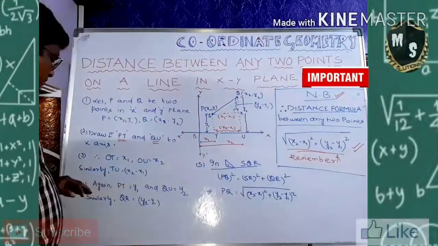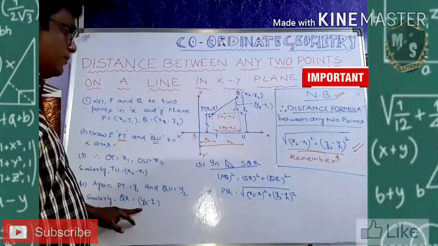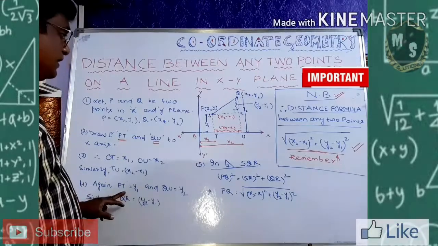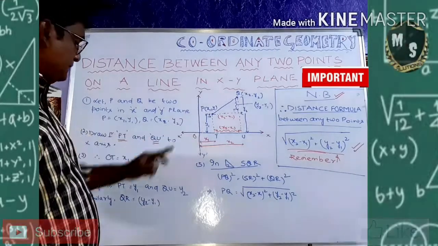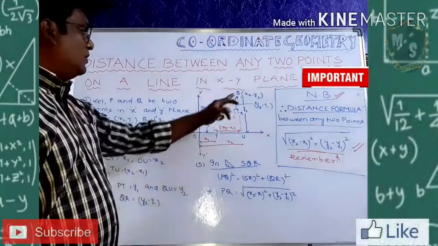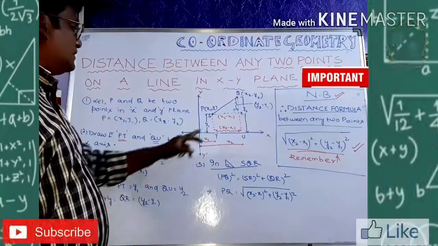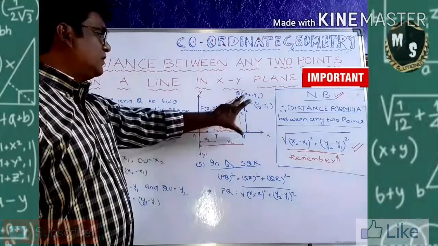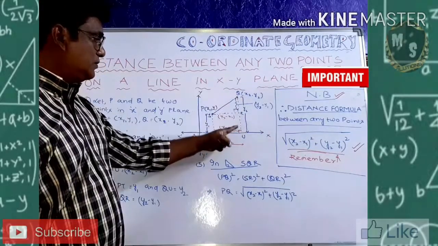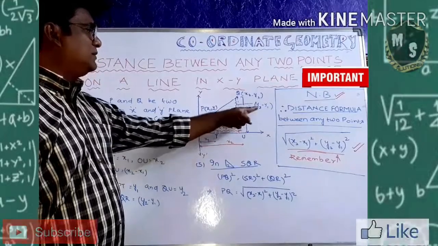Now you see what I did. I wrote the y coordinates. How did it come? PT is y1, this is y1, and QU is y2. Now similarly QR: what is QR? The small distance is y2, the big one, minus this one, which is y1. So QR is y2 minus y1.